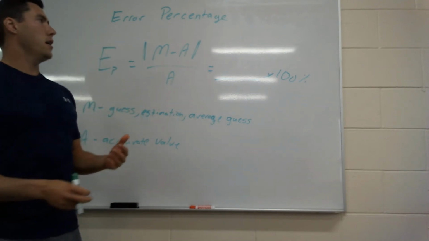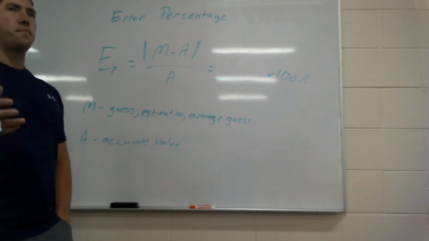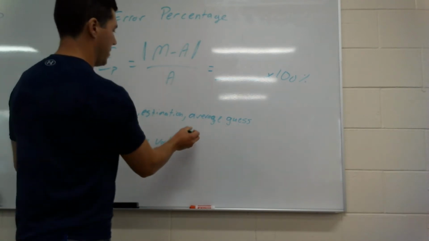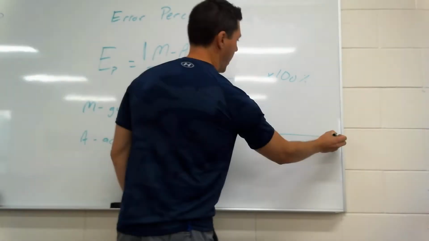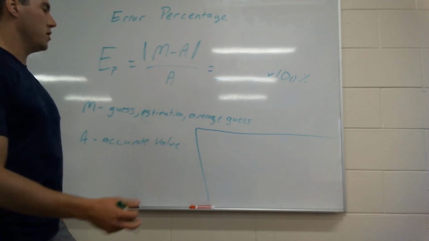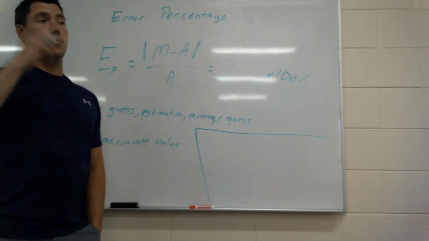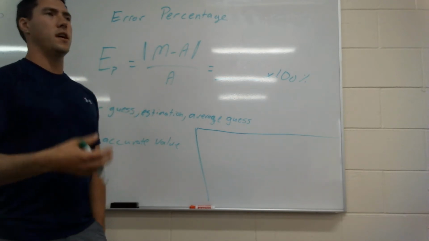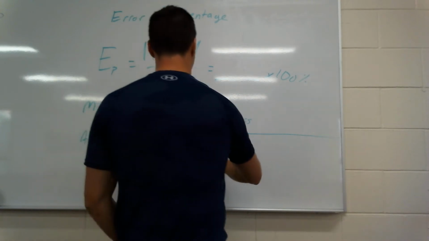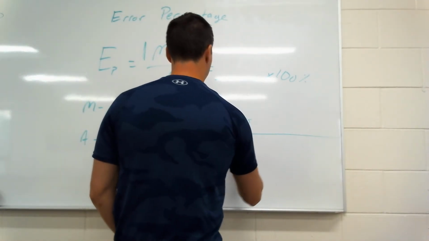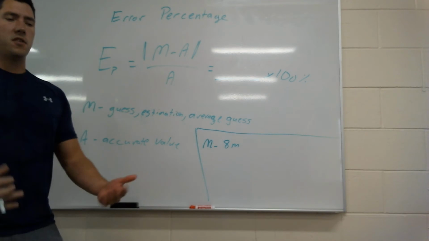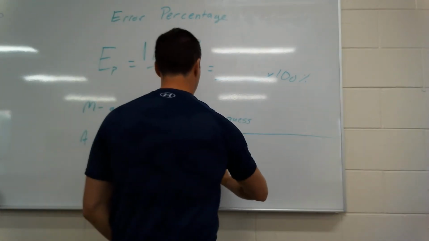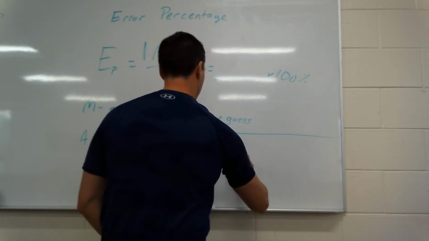So again, an example that we used in our live classes was Mr. Westwood throwing a ball. So I'm going to do something right down here, answering the question. If Mr. Westwood actually throws the ball, and I guess how far away it is from me. So let's take a guess. I guess it's 8 meters away. So my guess was 8 meters. All right. Then I actually take my meter sticks and measure it out. It was actually 9.2. So my accurate value when I finally measured it was 9.2 meters.